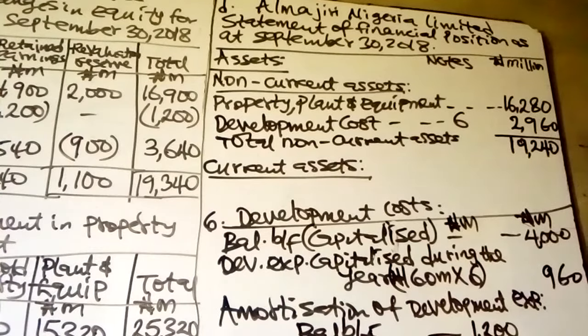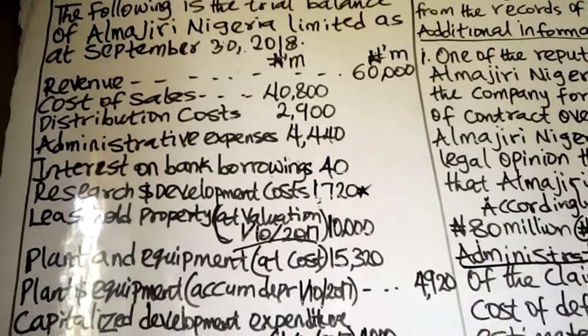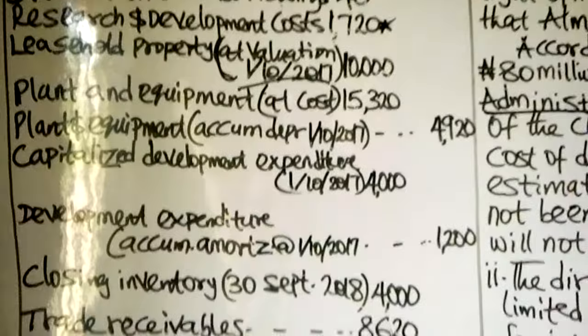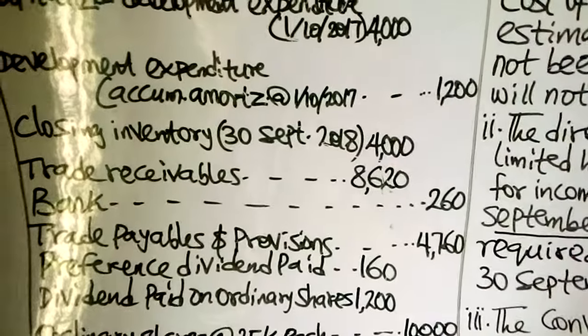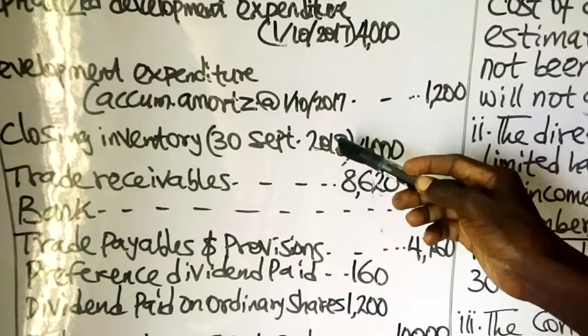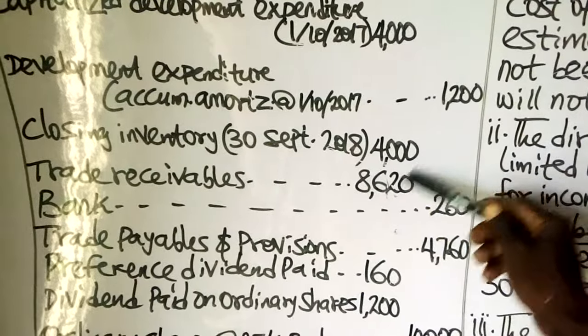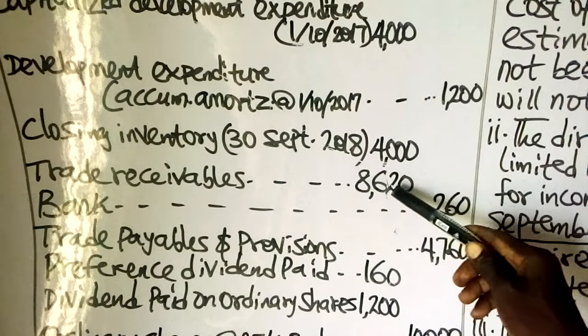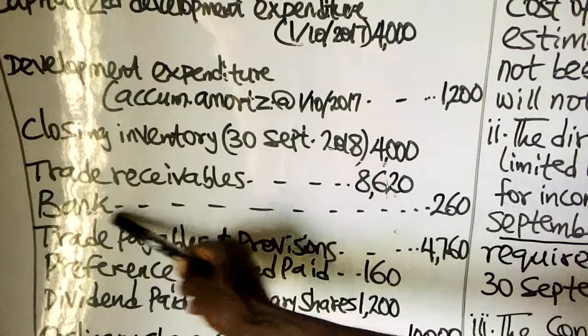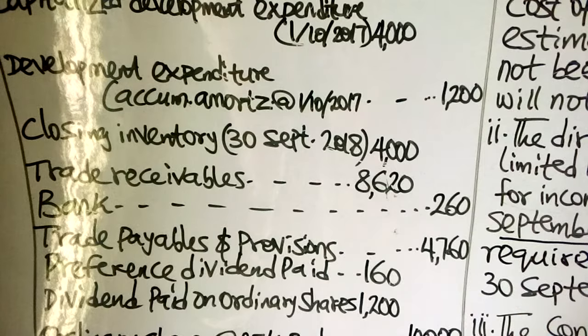In the trial balance, the current assets items we have include closing inventory 4,000 and trade receivables 8,620. But I want you to know that the bank here is at the credit side of the trial balance.